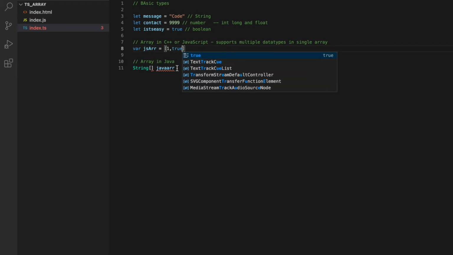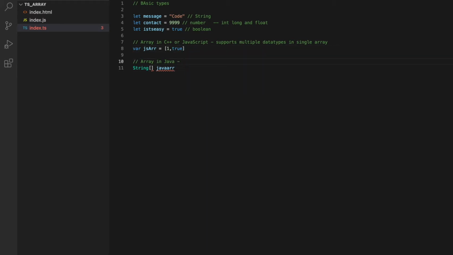But in some languages, like if you're from a Java background, an array is a collection of similar data types, which means it can't hold a combination of data types, but rather a single data type, as you can see in our var Java array. But TypeScript supports mixed types like JavaScript, so the array can hold single as well as multiple types. Now, moving on, as we know, we can create an array like let tsArray equal to 1, 2, 3.